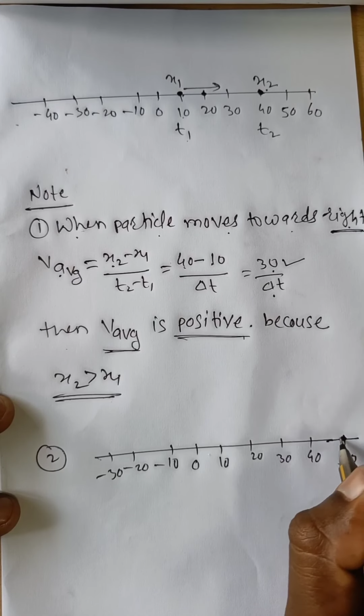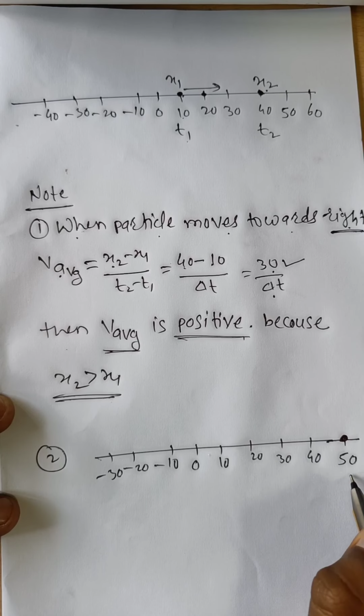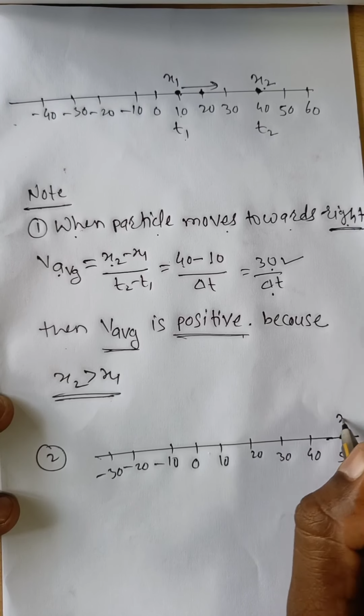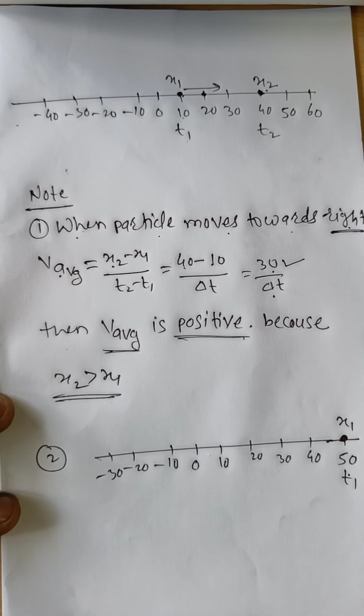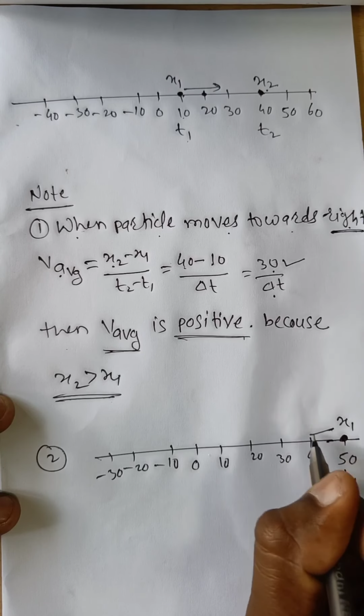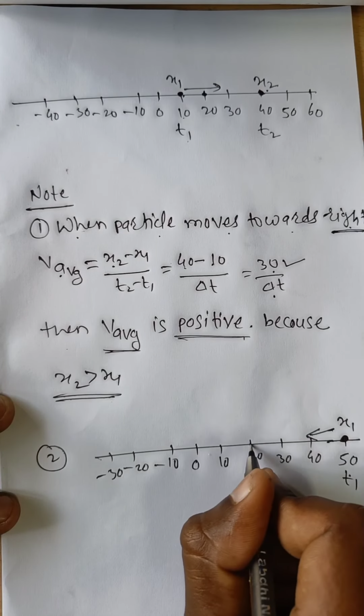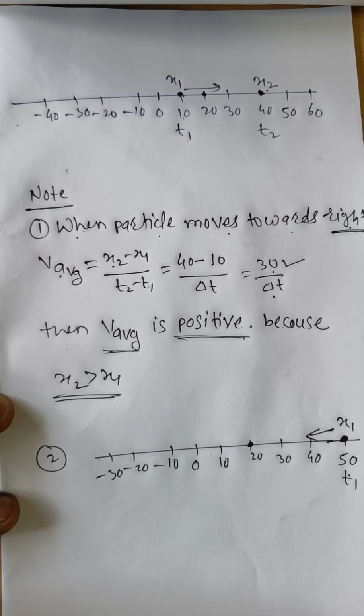Now suppose initially the particle is at position 50 meters, that is x1, at time t1, and the particle moves towards the left and finally reaches 20, that is the final position x2.